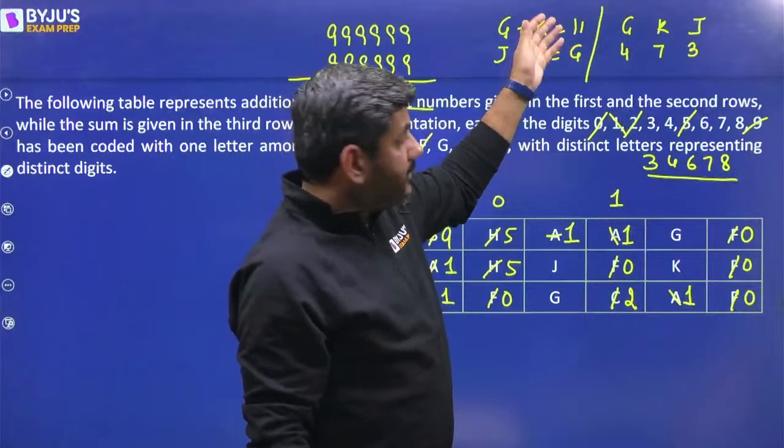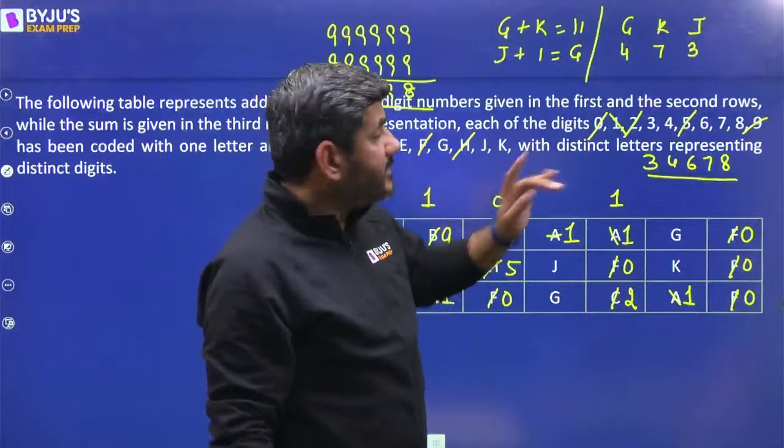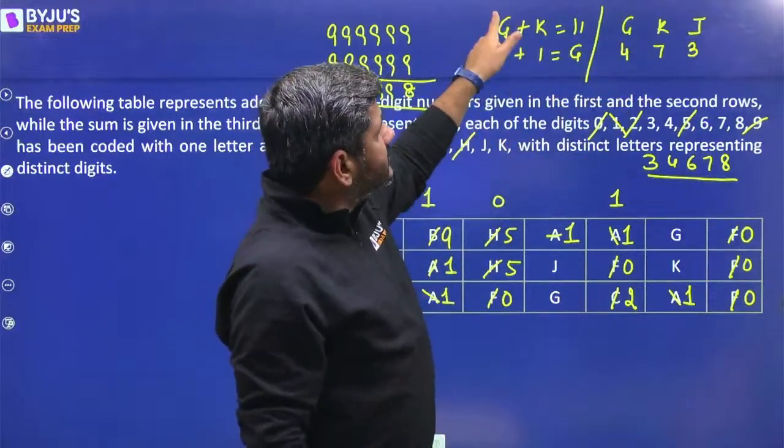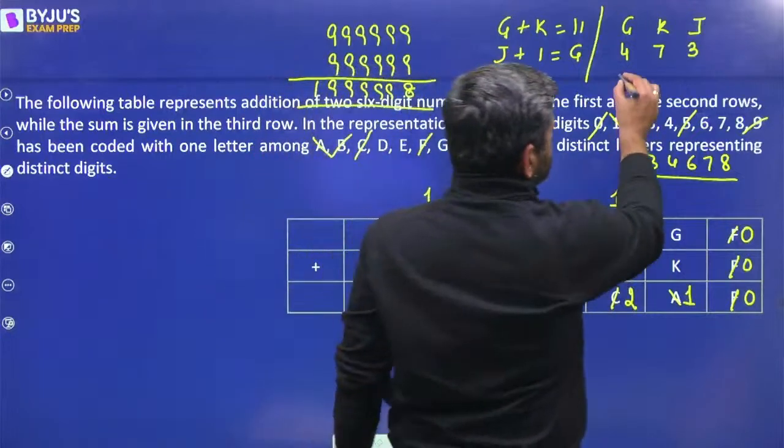तो 5 होना चाहिए, but K cannot be 5. 5 is already there as H. तो वो possibility नहीं है. Can G be 7? Yes. 7 plus 4, 11 बनेगा और अगर G 7 है तो J 6 होगा. So yes, that's a possibility.